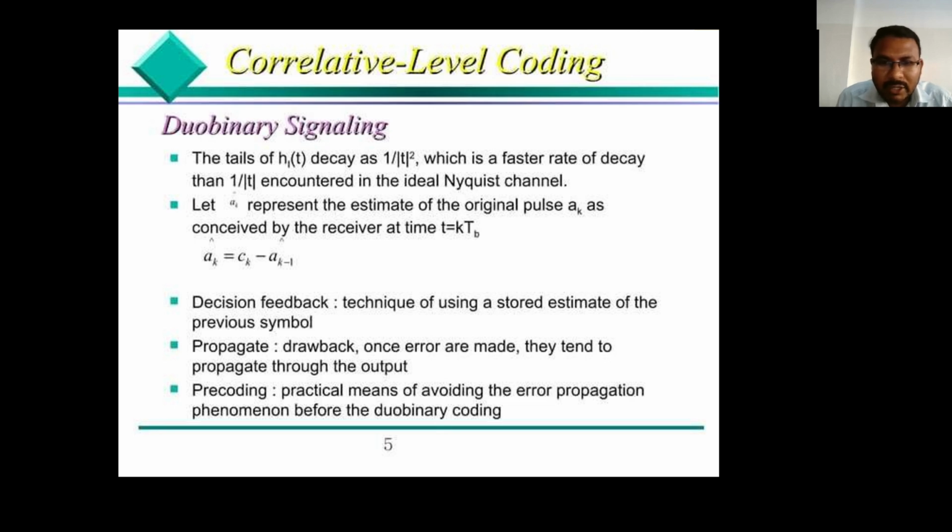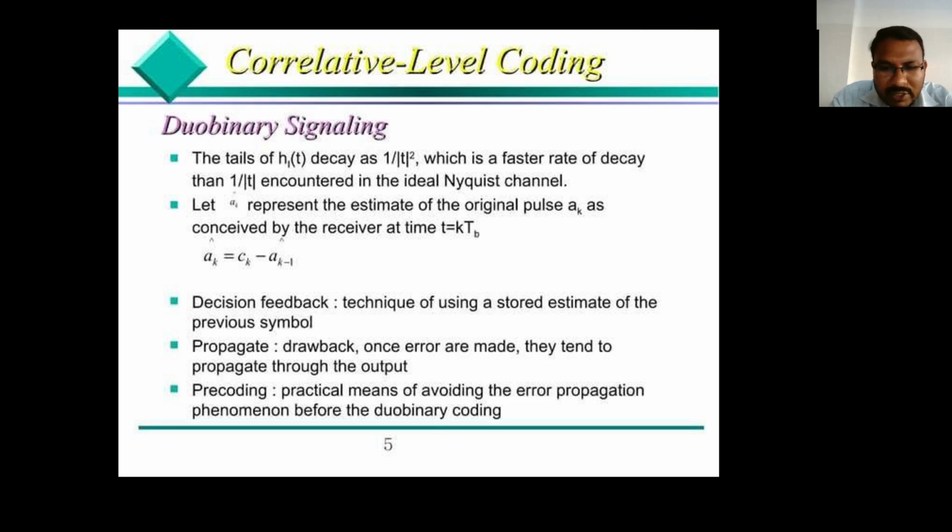So this is the basic formula. We obtain a_k, that is, a_k represents the estimate of the original pulse. In this original pulse, we calculate a_k equal to c_k minus a_k minus 1. So here we obtain decision feedback and error propagation and pre-coding. These are the three stages for the above block diagram.